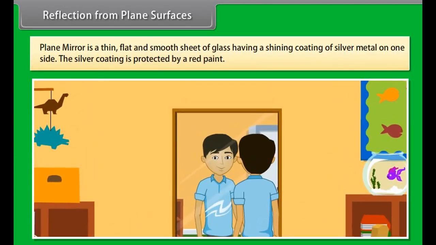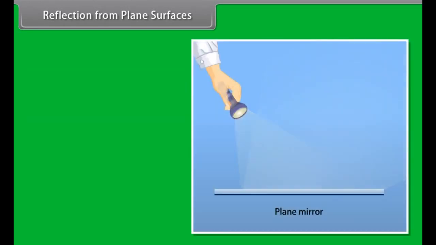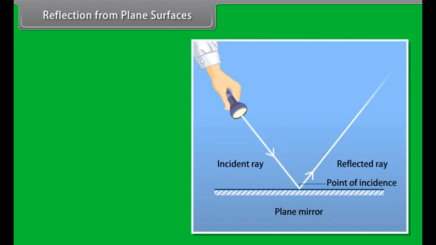Reflection from plane surfaces. Plane mirror is a thin, flat, and smooth sheet of glass having a shining coating of silver metal on one side. The silver coating is protected by a red paint. The meanings of important terms are as follows to understand the figure.